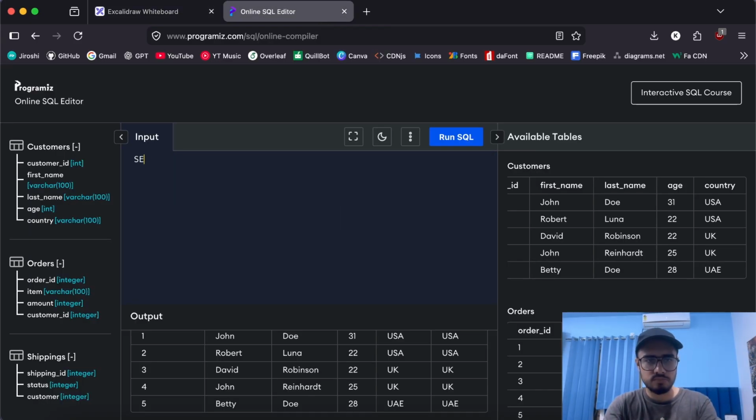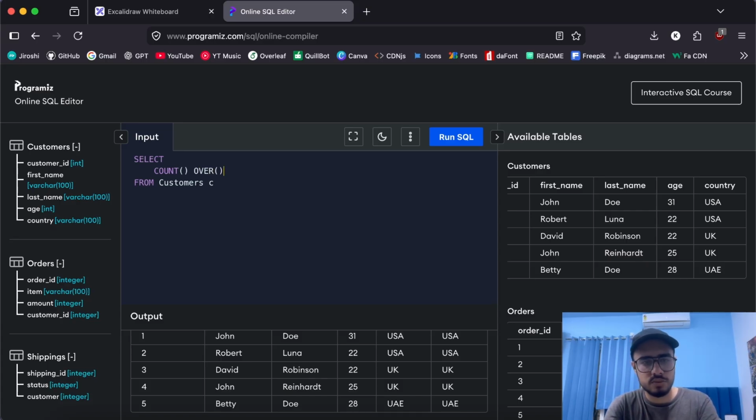If I do something similar, we'll select something from, let's say, customers only. Now what is this something going to be? Let's say we want to count something based on the countries. We want the count of each country, just as we did with the group by in the earlier example. We'll do something similar, but this time without doing group by. I'll try to do it with window functions.